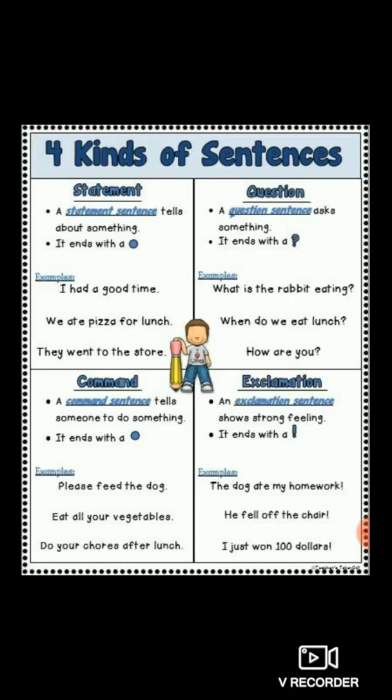Always keep one thing in mind, that a statement tells about something and at the end it ends with a full stop. Which punctuation mark? Full stop.